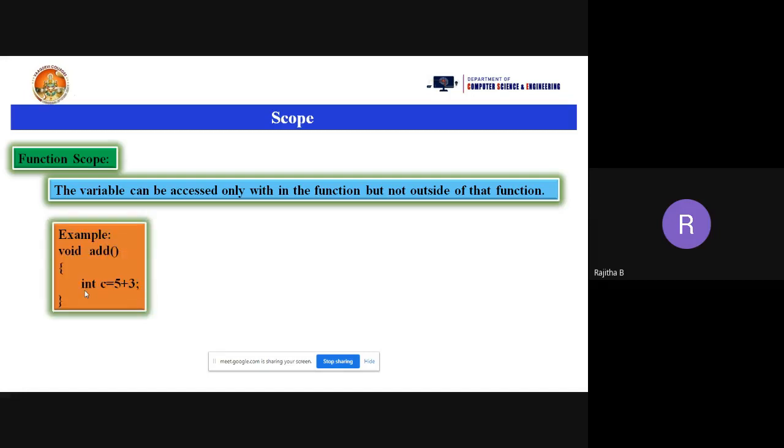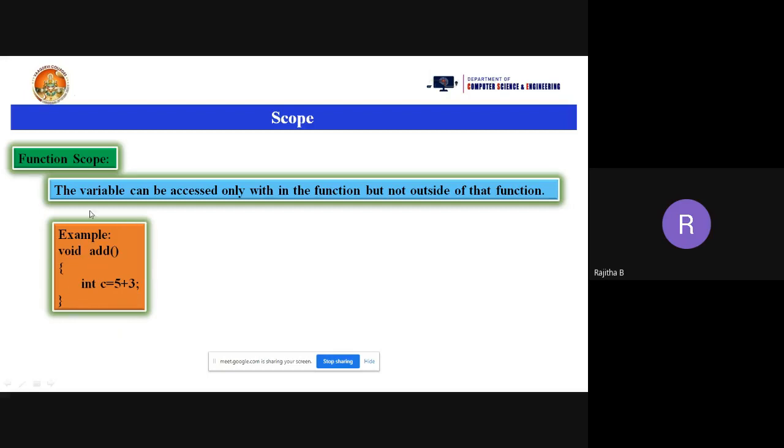Now let us see the example here. I am taking the function name here, add. So what is my function name? Add. And the return type of the function is here, void. And I'm opening the curly braces and closing the curly braces. And within this, I'm taking one statement, int c equal to 5 plus 3. I'm just performing the addition between 5 and 3, and I'm storing the result into one more variable, that is c. Now, I can use this c variable within this function only, not outside of this function.